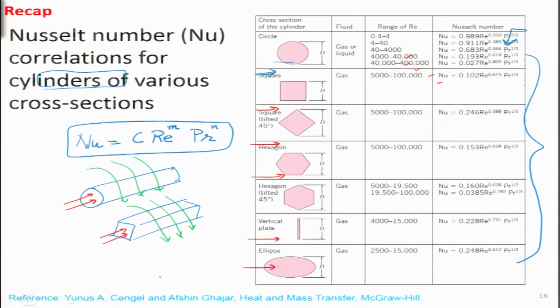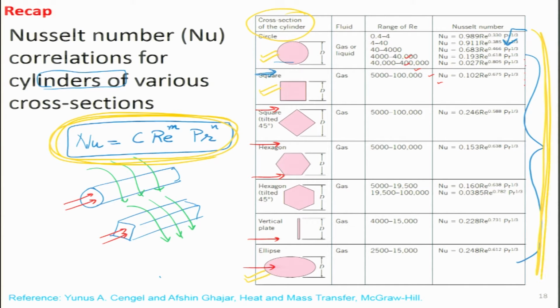distance. And I think we concluded this particular section by looking at various Nusselt number correlations for cylinders of different types of cross section. So, it could be a circular cross section over here, square cross section, or hexagon, or even ellipse over here. And in all these cases, the beautiful thing is that Nusselt number takes this very simplistic form, where only the C, m and n coefficients we have to figure out with the help of this table, and it is obtained in any standard textbook on heat transfer. So, I think with that we have looked at what we looked at last time. We will continue this discussion today.